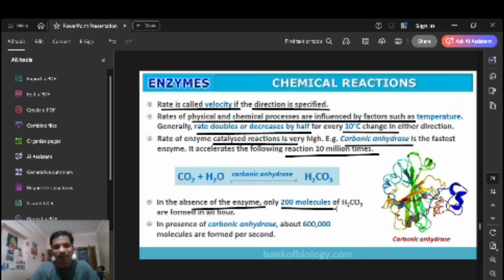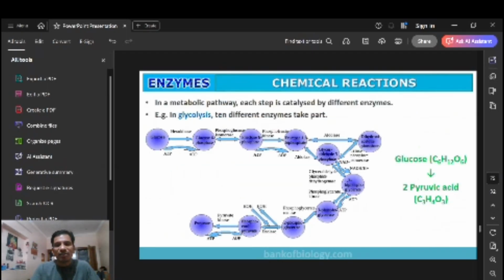Per hour, check how it is. The difference is there. Per 1 hour, only 200 molecules of H2CO3 will be formed. If the enzyme is present, it will be 10 million times faster, right? In its presence, 6 lakh molecules are formed. See the difference: 200 molecules and 6 lakh molecules in absence and presence, right? That's the speed of the reaction, right?